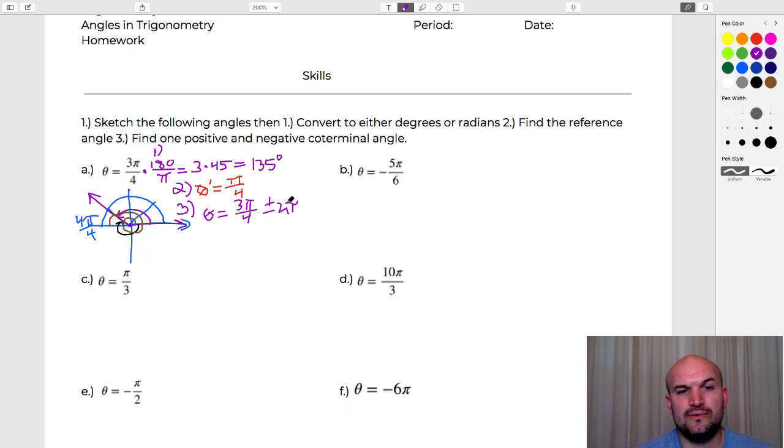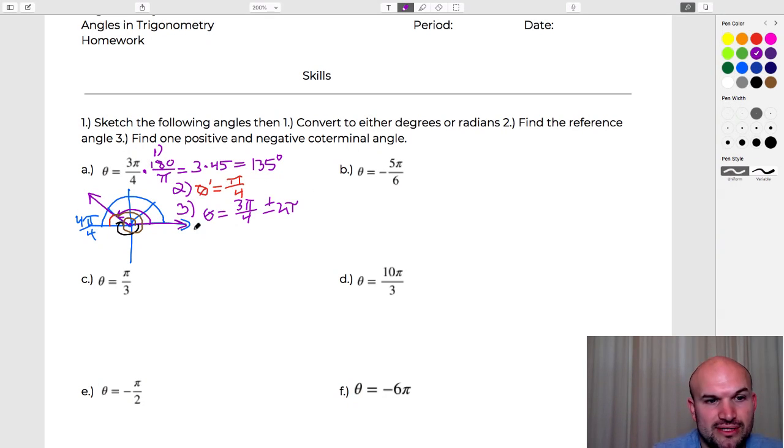Now, we don't really want to add fractions with these whole numbers, 2 pi. What we want to do is rewrite this in terms of fractions. So 2 pi is equivalent to, well, if pi is 4 pi over 4, then 2 pi would be 8 pi over 4.